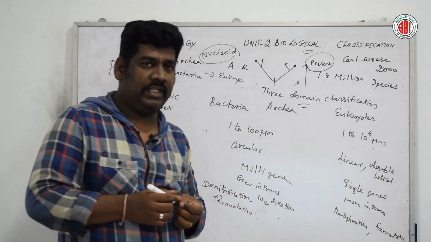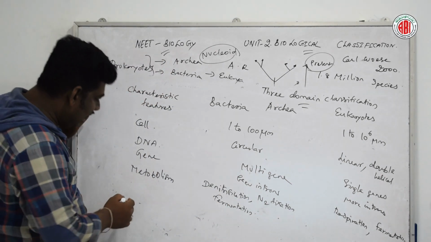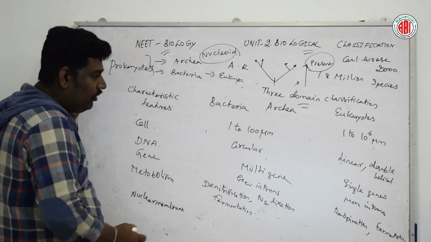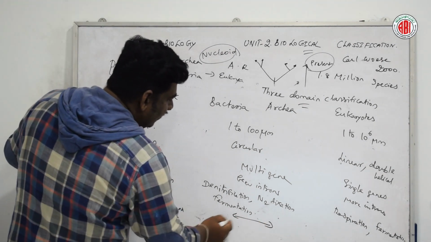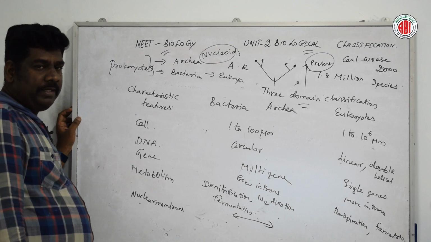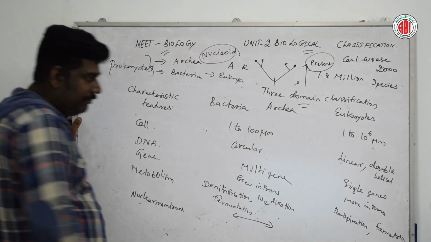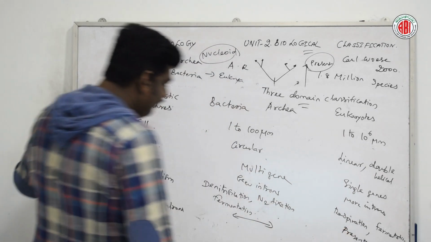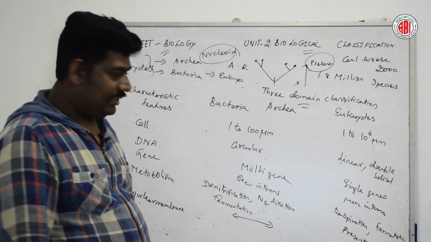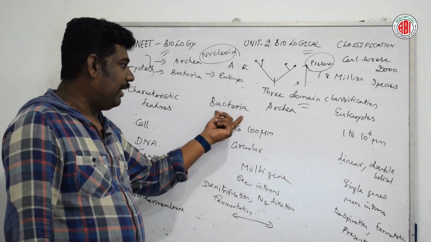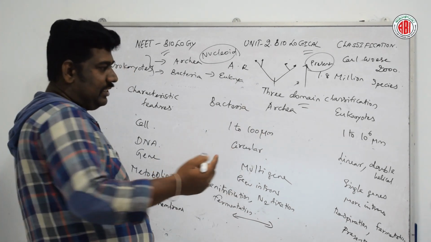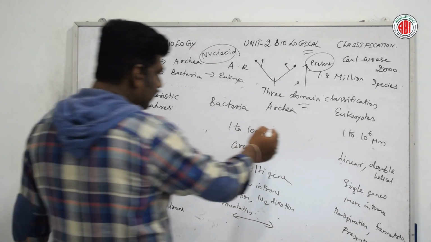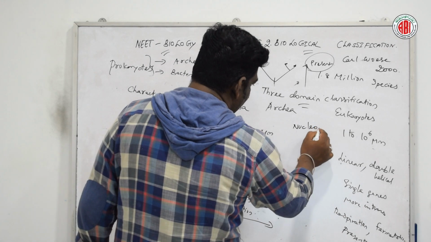Now we are going to discuss the nuclear membrane, as we discussed earlier. Nuclear membranes are not there in both bacteria and archaea. There is no distinct nuclear membrane, whereas in eukaryotes it is present and can be seen clearly. The reason is that bacteria and archaea do not have a proper nucleus-like structure, it is not a proper nucleus, so that is said to be a nucleoid.